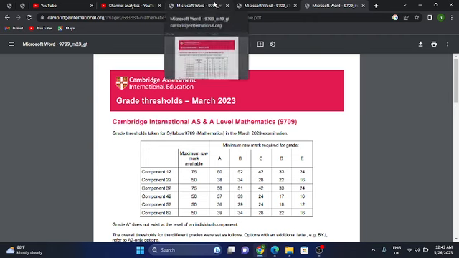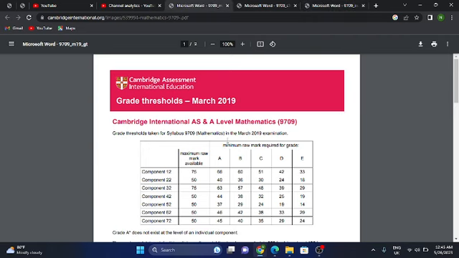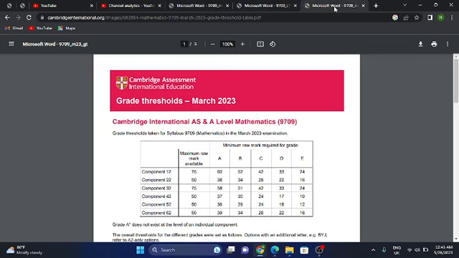If you go back to the 2019 session for February March, you can see the grade boundary was 66, meaning you could get an A at 66. In 2023 the grade boundary is 60. It means that it is 6 marks below 2019, right? It means that there is a leniency in February March 2023 compared to February March 2019. That is the first point you can understand from this.